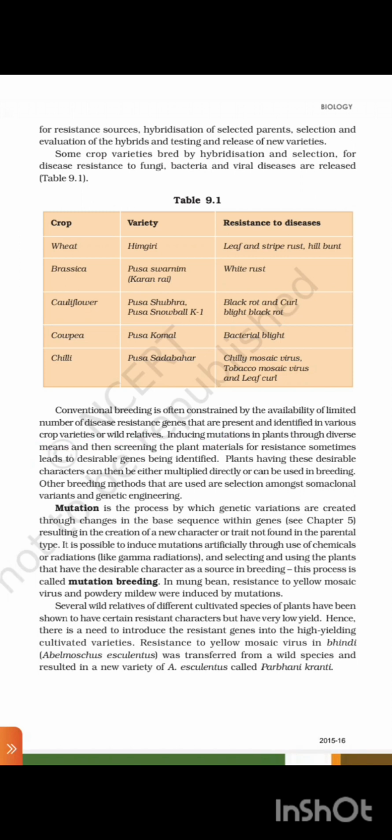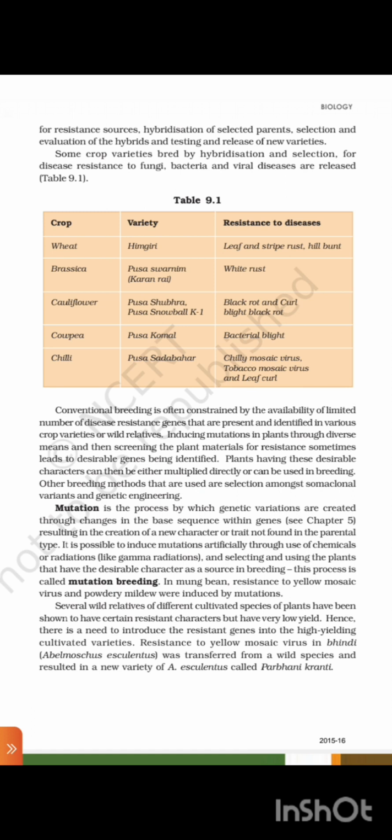Inducing mutation in plants through diverse means, and then screening the plant material for resistance, sometimes leads to the desirable genes being identified. Plants having these desirable characters can be either multiplied directly or used in breeding. Other breeding methods that are used are selection among the somaclonal variants and genetic engineering.